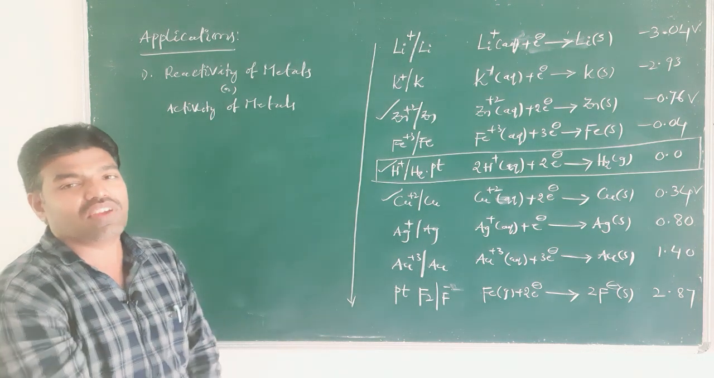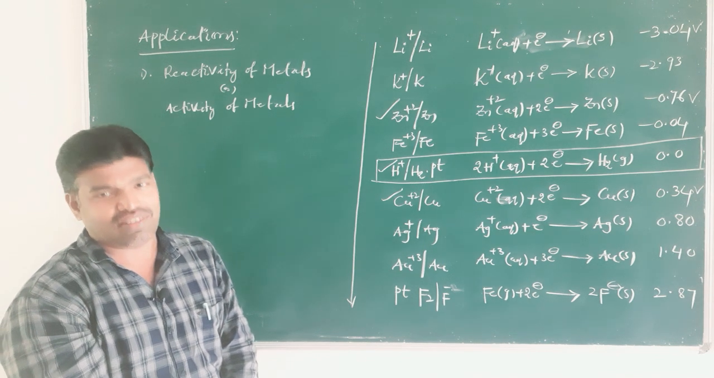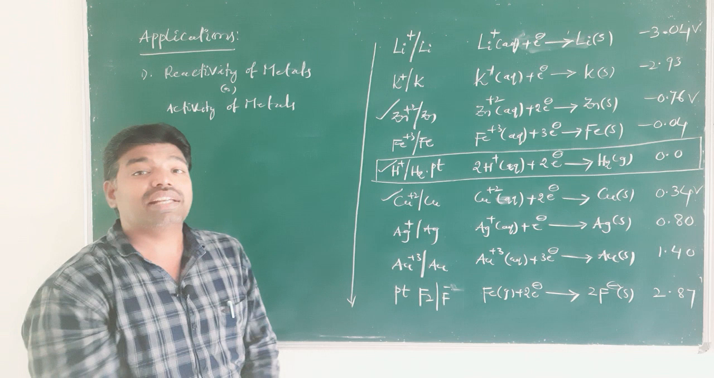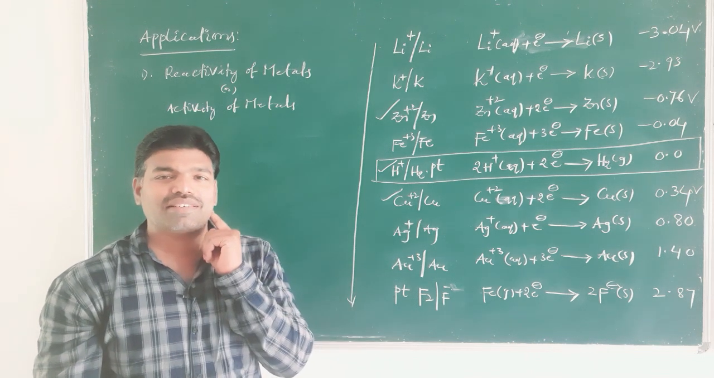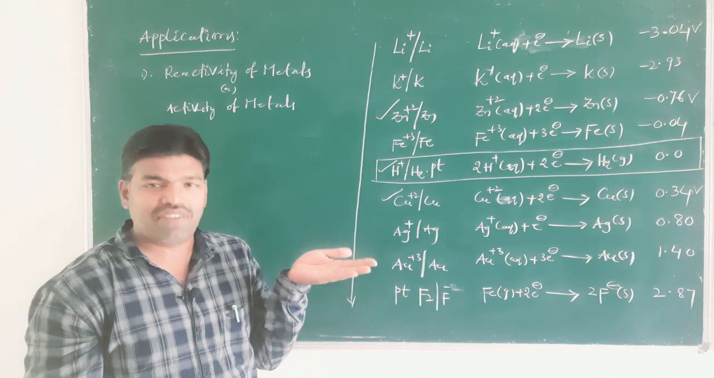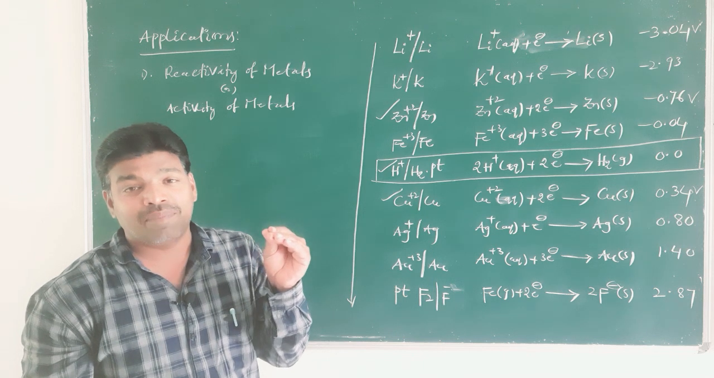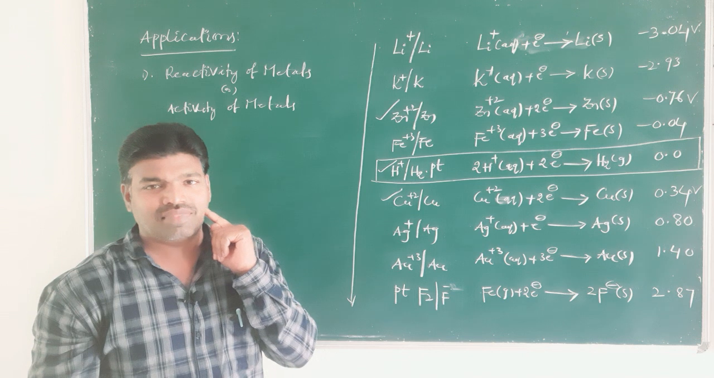The activity of a metal depends on the tendency to lose electrons. The metal which has a tendency to lose electrons readily is called an active metal.